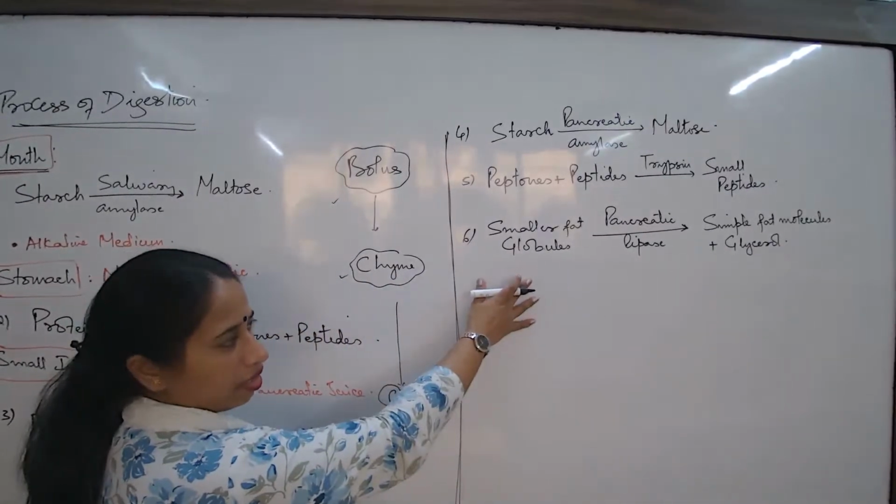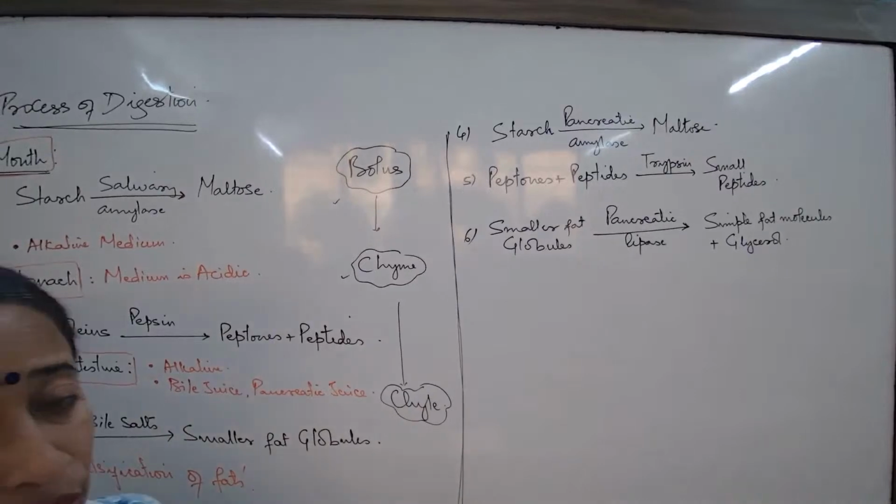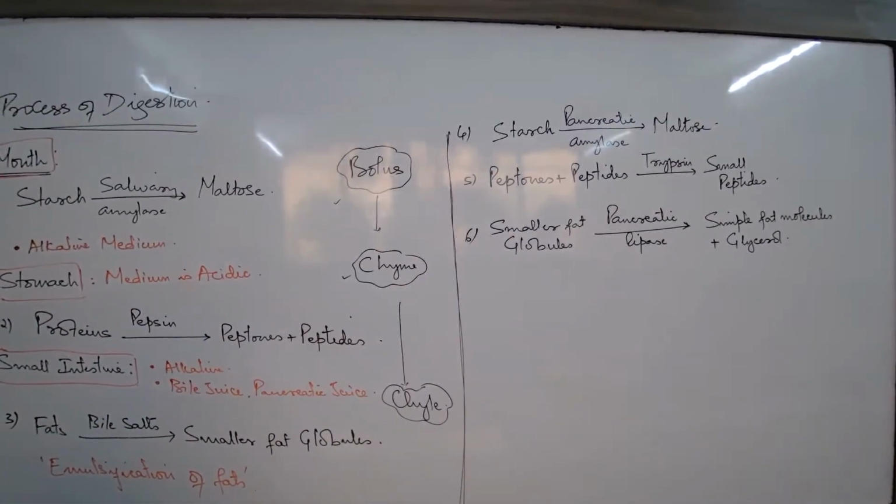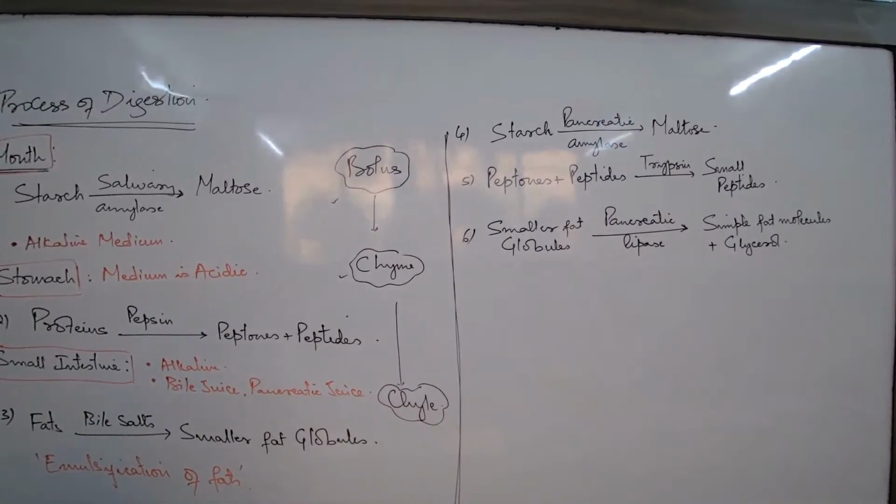So we are done? Yes. Glycerol is a form of fat, a cholesterol derivative. It is a simpler form of a fat, which is getting formed.